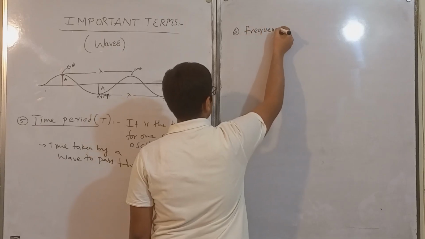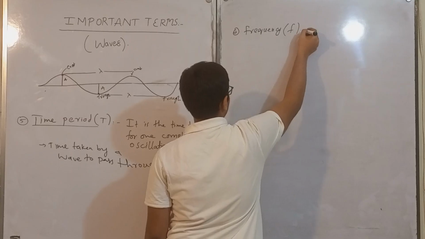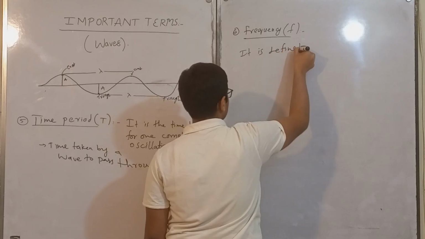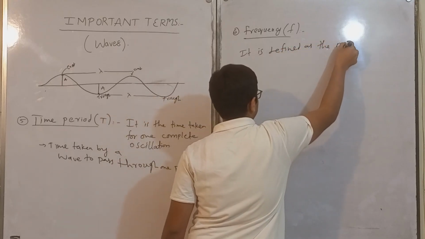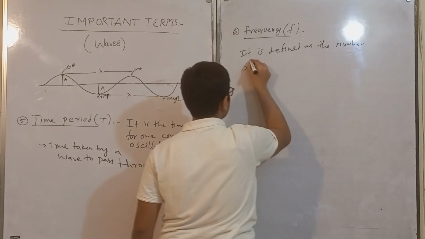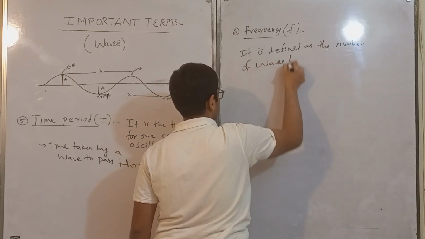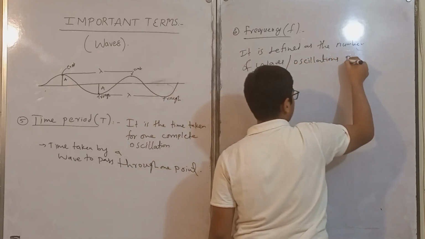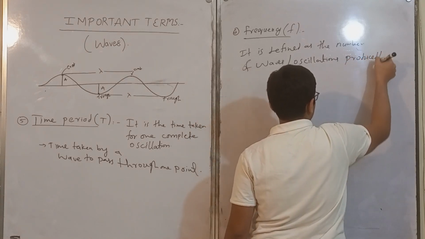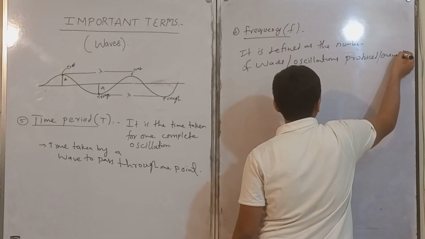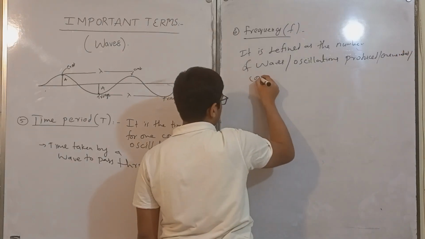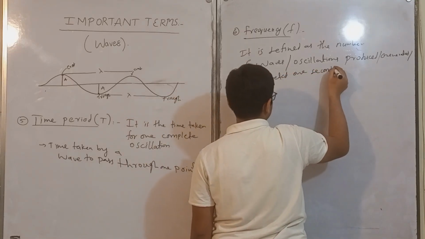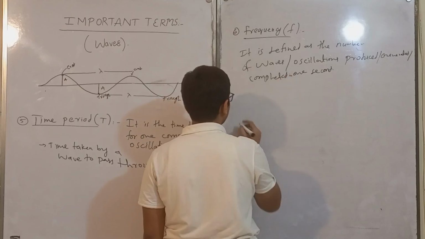Frequency is represented by F, and it is defined as the number of waves or oscillations produced, generated, or completed in 1 second, or per second.